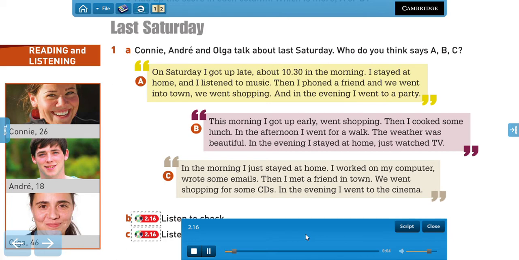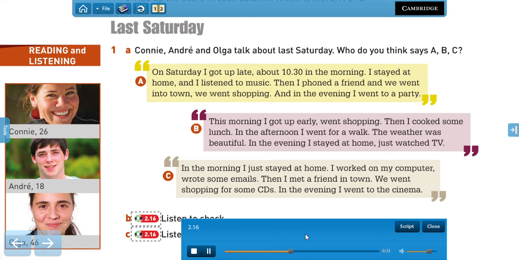Olga. On Saturday, I got up late, about 10:30 in the morning. I stayed at home and I listened to music, then I phoned a friend and we went into town. We went shopping and in the evening I went to a party. It was my brother's birthday, he was 50.